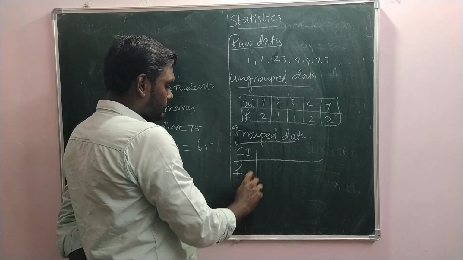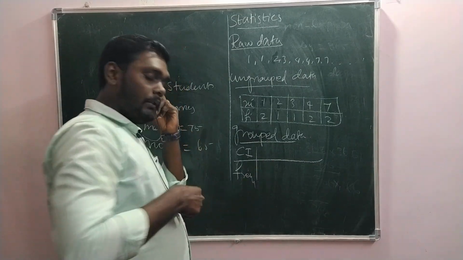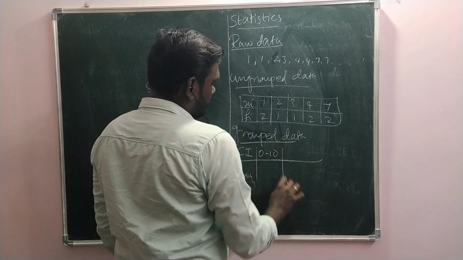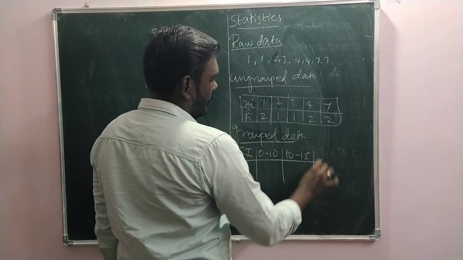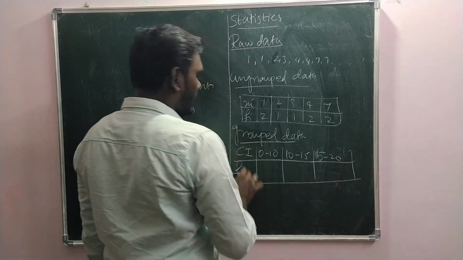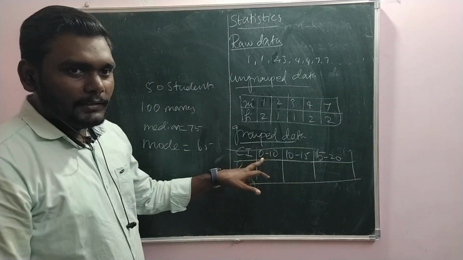In grouped data, we have class intervals and frequencies. Like we have 0 to 10, 10 to 15, 15 to 20, like that. The class intervals will be there. These class intervals, you know, right?